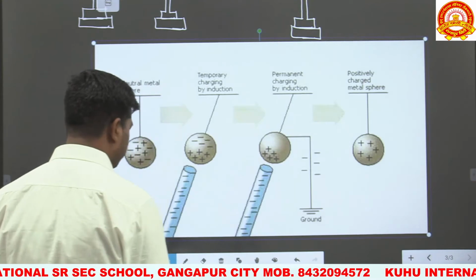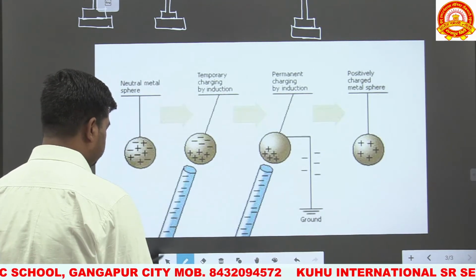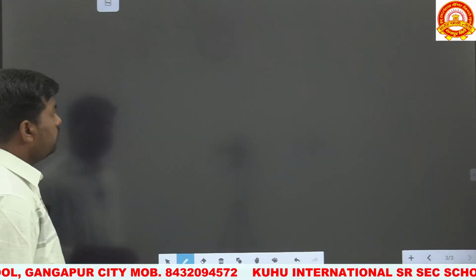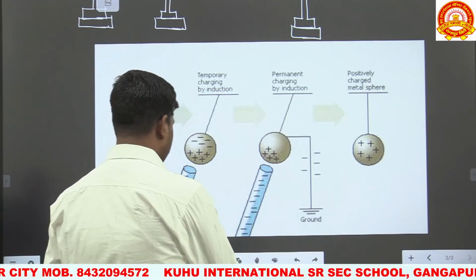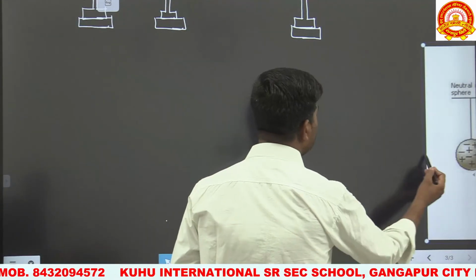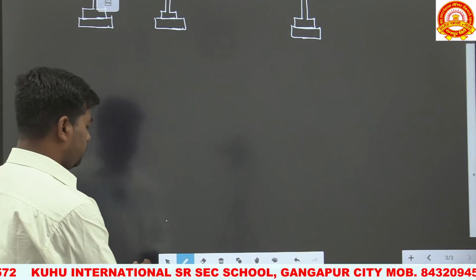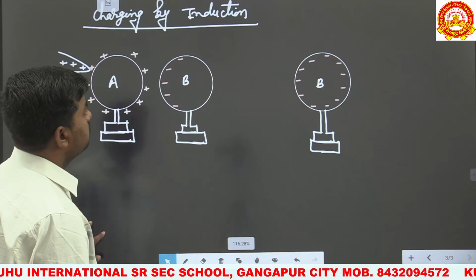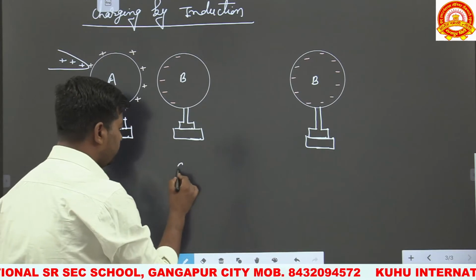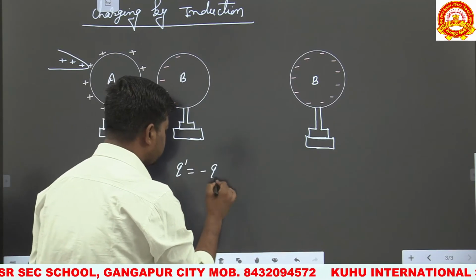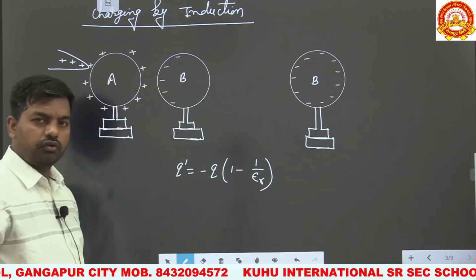Okay, this is called as what? Charging by induction. In this method, what is the amount of charge induced on the surface of the uncharged body? So we can conclude what amount of charge is produced on the surface of this body. The value of charge produced on the surface of the uncharged body is Q dash equal to minus Q times (1 minus 1 upon epsilon r). This is the amount of charge.